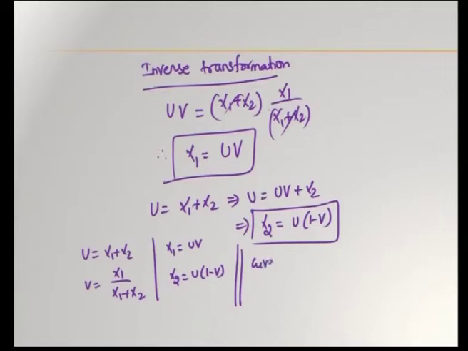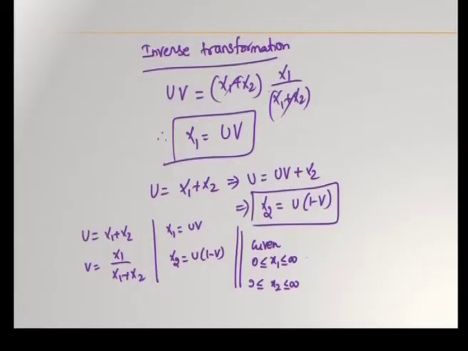Okay. Given 0 less than or equal to x1 less than or equal to infinity and 0 less than or equal to x2 less than or equal to infinity. This is based on x1 following a gamma distribution and x2 following a gamma distribution, right, and this implies u is equal to x1 plus x2, so 0 less than or equal to u less than or equal to infinity.